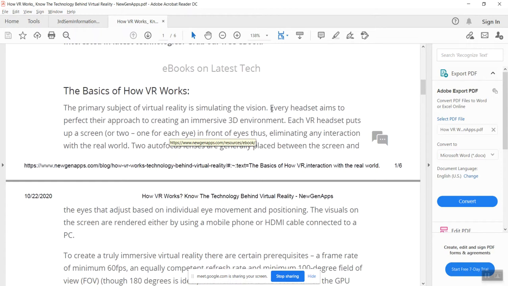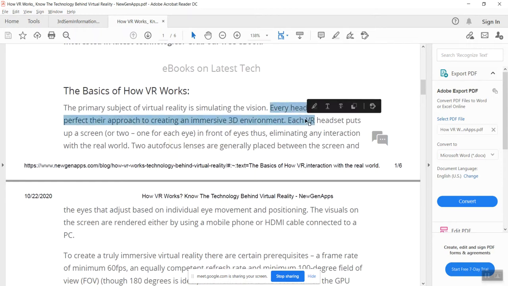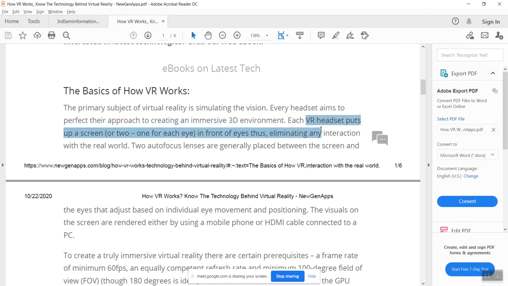Every headset aims to perfect its approach for creating an immersive 3D environment. Means which kind of environment is going to be created in virtual reality? It is nothing but a 3D environment. Then the VR headset puts up a screen or two, one for each eye. Means there is a kind of goggle that we put in front of our eyes, and it helps to eliminate any interaction with the real world. Okay, means by using those goggles we move from the real world to the virtual world. So we can see the virtual world.